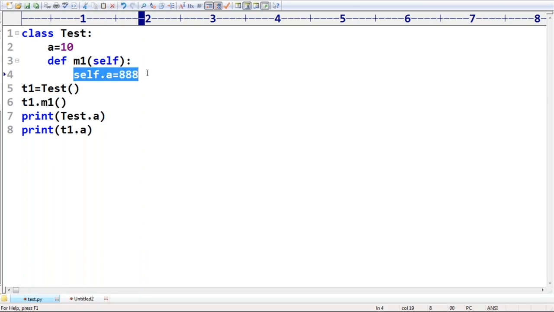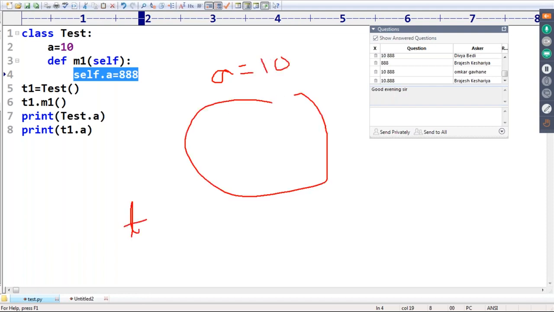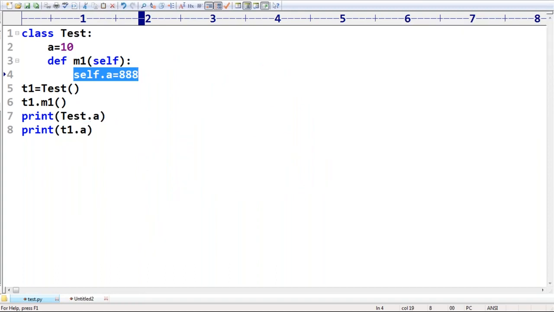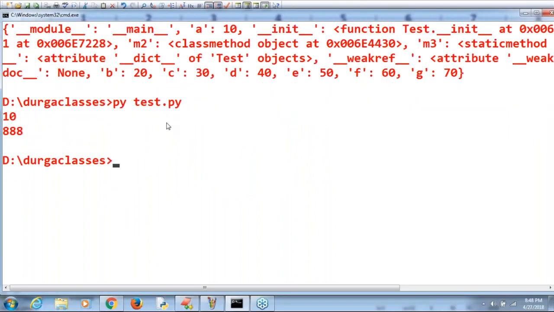So now the diagram is: at class level, a is 10. Next, at the t1 object level, because of this line, a is equal to 888 will be there. Now, what is the output we are going to get? Test.a means 10, t1.a means 888 is the answer. Clear? Yes, 10 followed by 888, perfectly the correct answer.